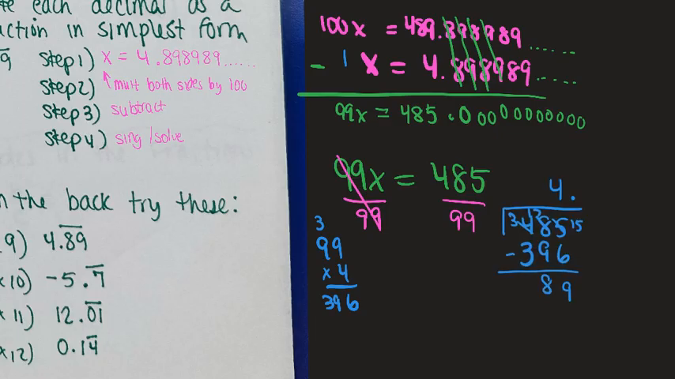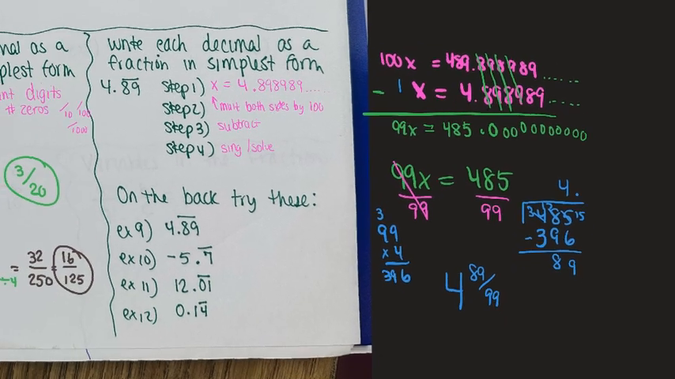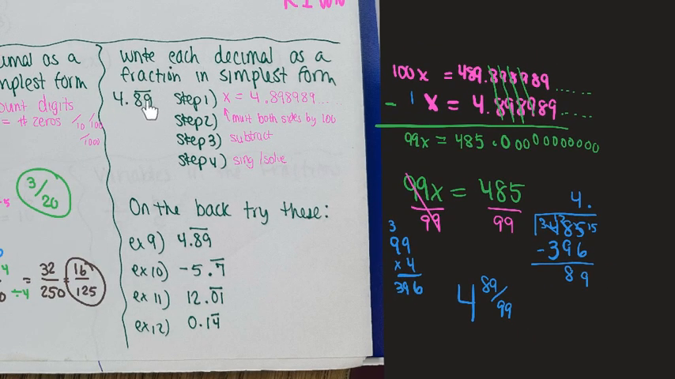And I got 89. The whole point of this is a mixed number, so I write 4 and 89/99. That, my friends, is the fraction, the mixed number, that is this repeating decimal. We did it. 4 and 89/99.